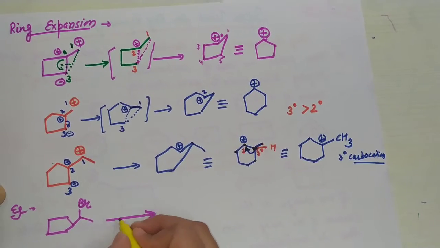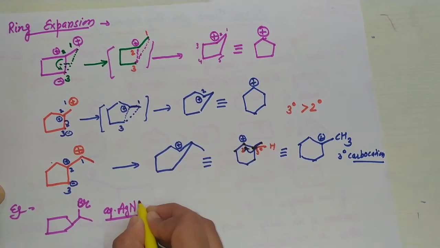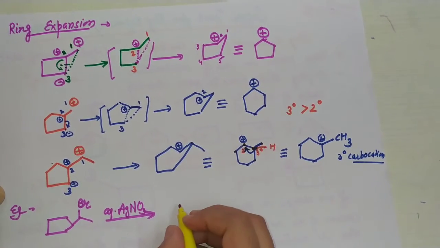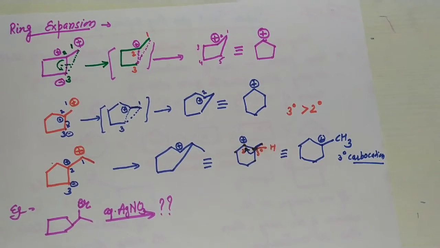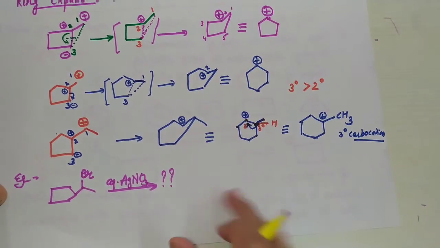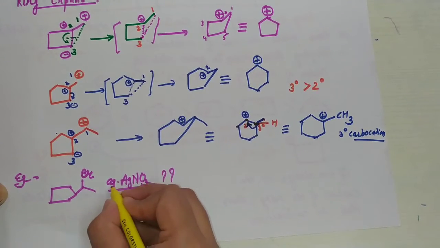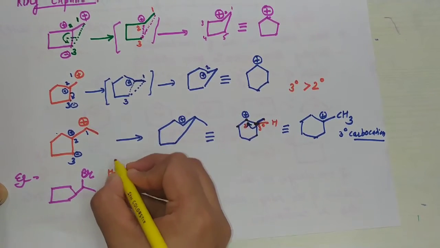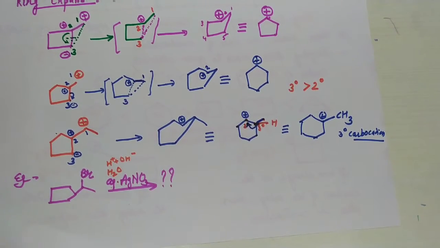In the presence of aqueous silver nitrate, then what is the product? You have to do this. Very simple example. How will it be done? देखिए, सबसे पहले silver nitrate in aqueous means it contains also water, means H positive plus OH negative ion.